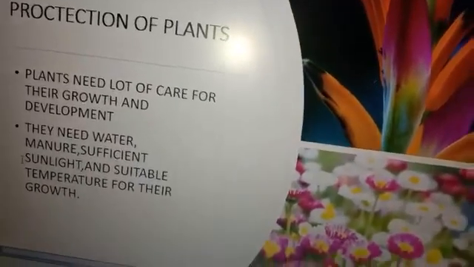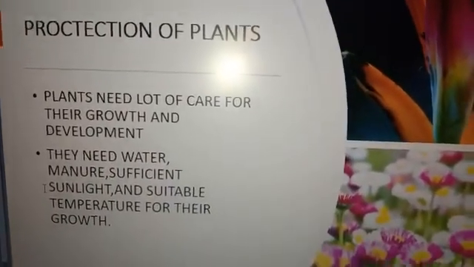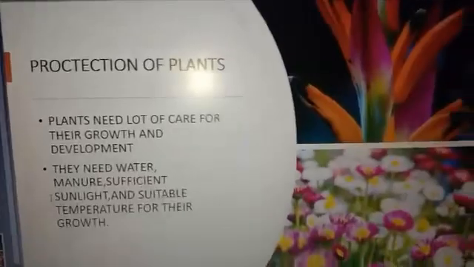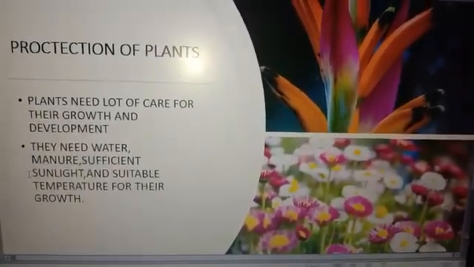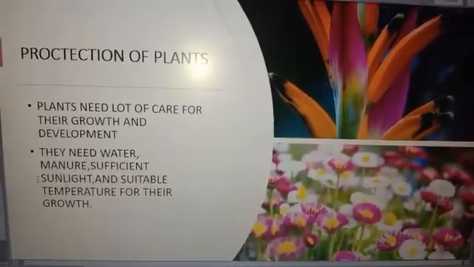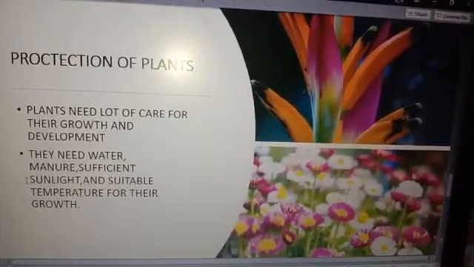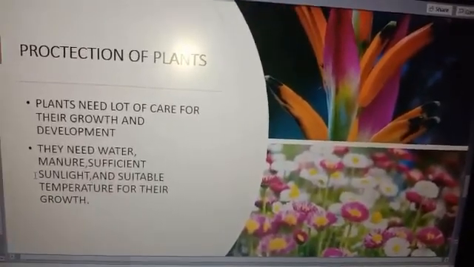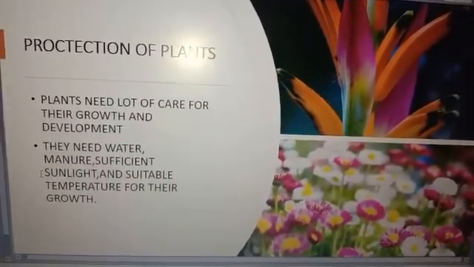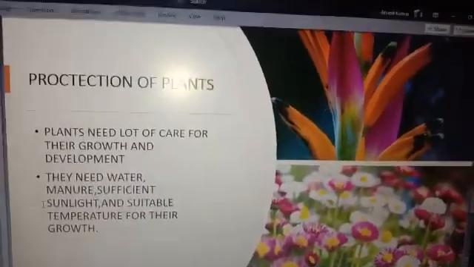protection of plants. Plants need a lot of care for their proper growth and development. As I discussed earlier, if we give proper sunlight, water and all other nutrients to a plant, it can grow in a better way. So protection of plants is essentially important. They need water, manure, sufficient sunlight, suitable temperature for their growth.